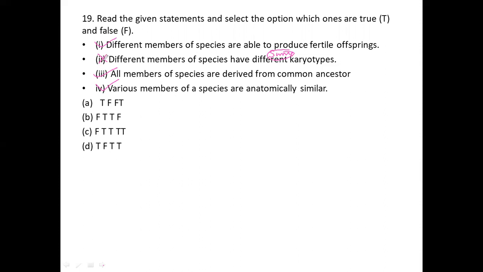Okay, so the answers are T, F, T, T. The first one is T, the next is F, the next is T, and the next is T. For that reason, this is the correct option for this question. Option D is the correct option for the 19th question. Okay, I would like to move on to the next question.